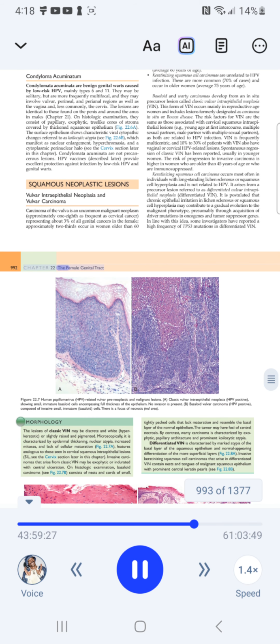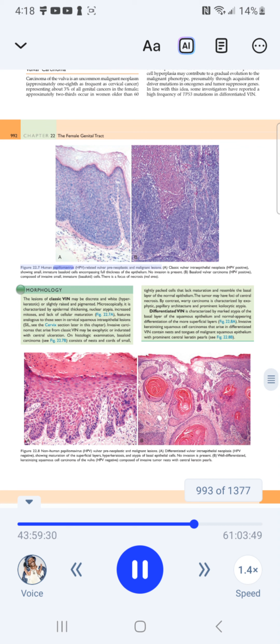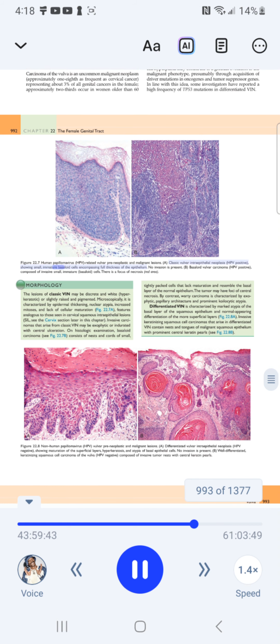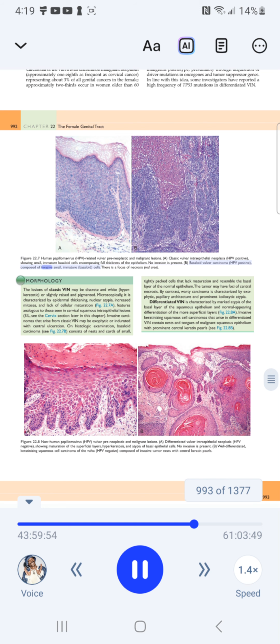Chapter 22, the female genital tract. Figure 22.7 Human papillomavirus, HPV-related vulvar pre-neoplastic and malignant lesions. A. Classic vulvar intraepithelial neoplasia, HPV positive, showing small, immature basaloid cells encompassing the full thickness of the epithelium. No invasion is present. B. Basaloid vulvar carcinoma, HPV positive, composed of invasive small, immature basaloid cells. There is a focus of necrosis, red area.